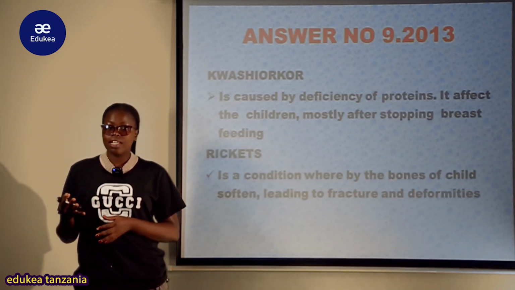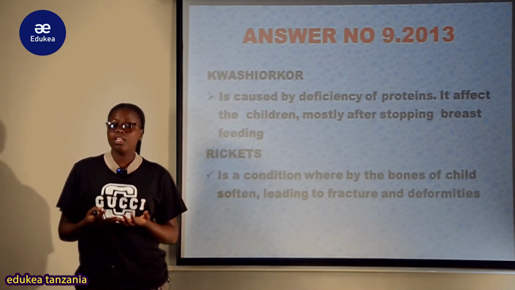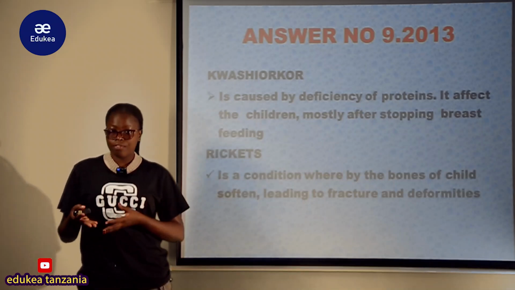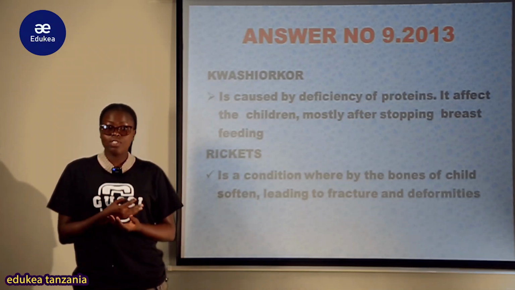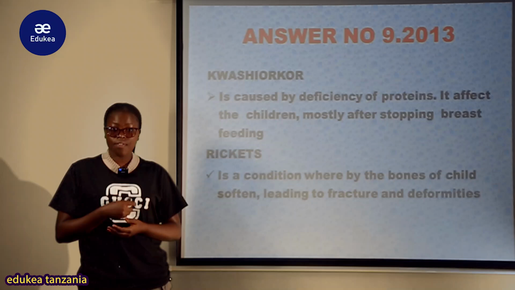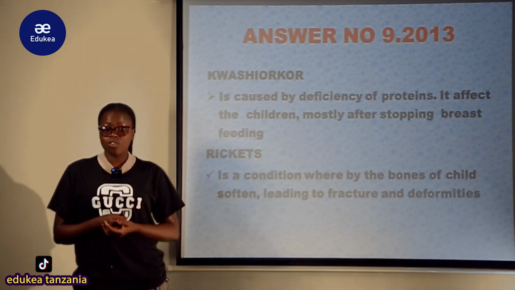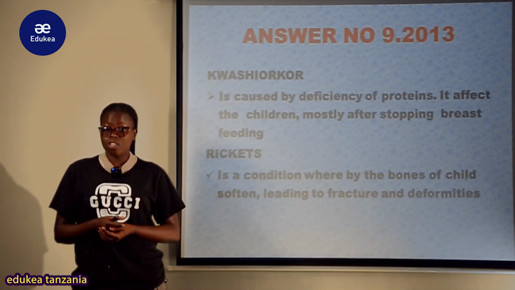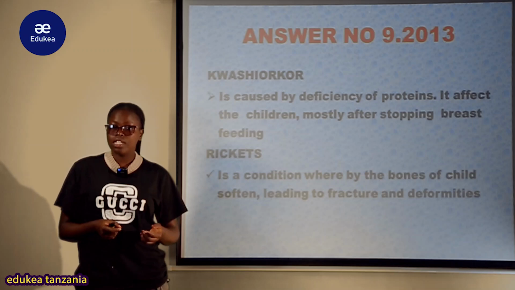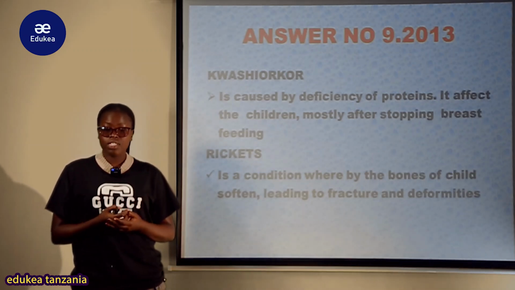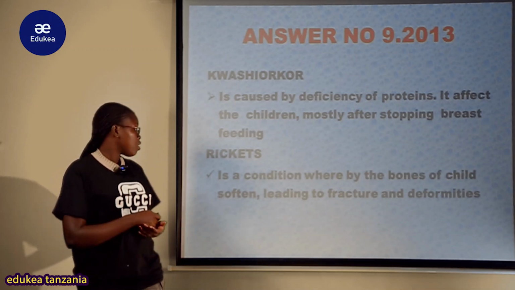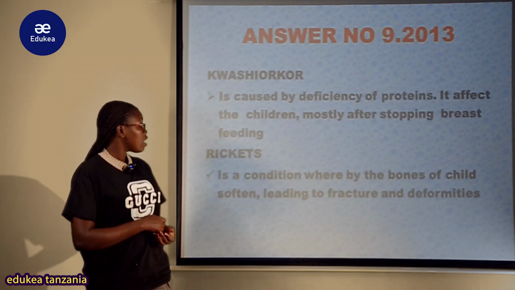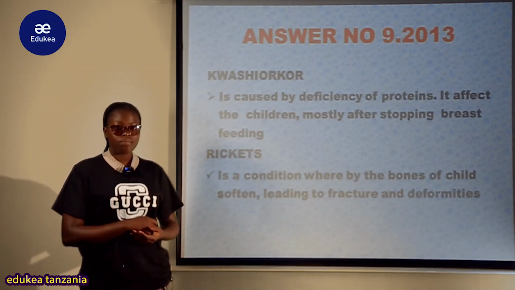They have to ensure that the baby gets food rich in protein, carbohydrates, lipids, water, roughage, as well as minerals, so to ensure that they do not suffer from this particular disease. Protein is one of the very important nutrients in the body, not only for the children but also for adult people. And the last one is rickets.